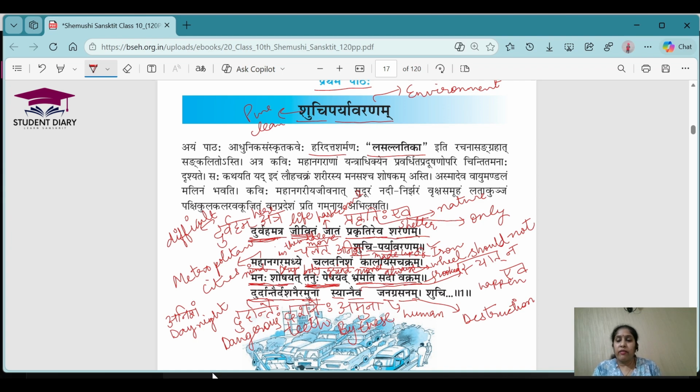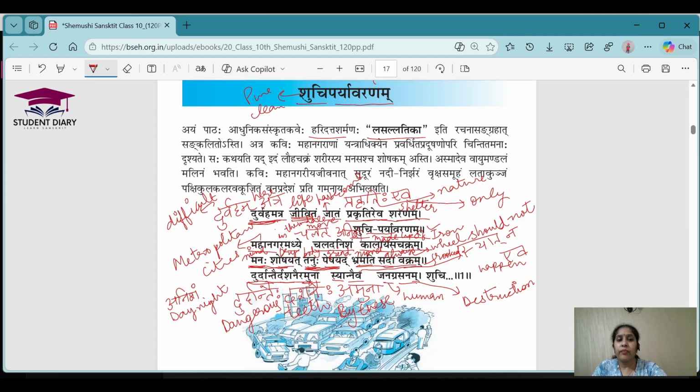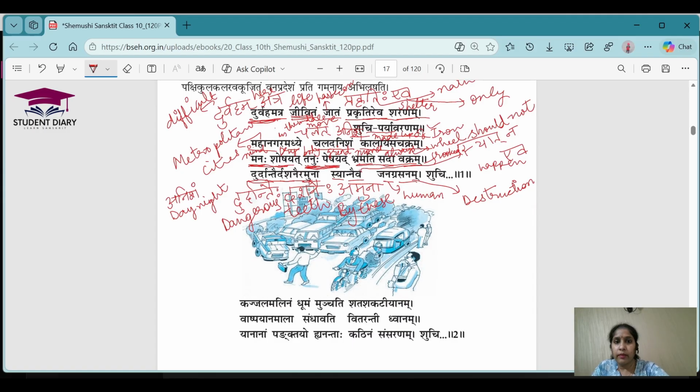Understood? I hope everyone is clear with all these things and everyone has understood the first shloka. So please give a thumbs up if you have understood. Let's go for the next shloka.